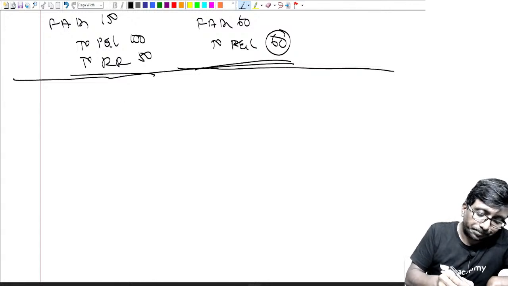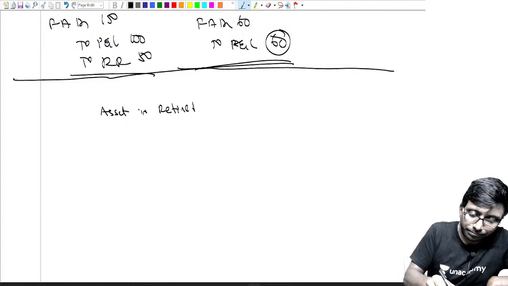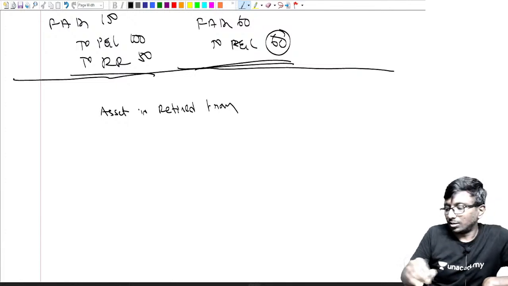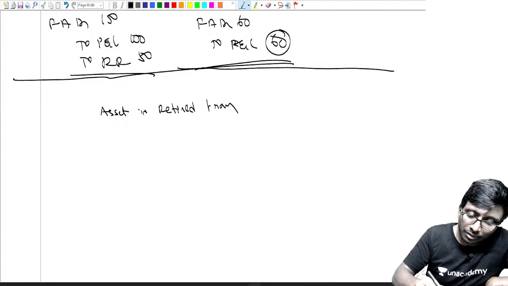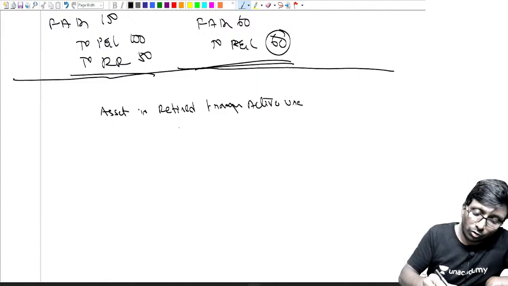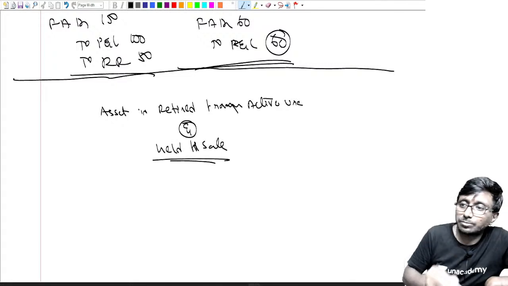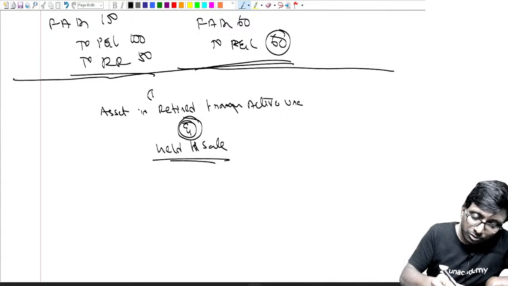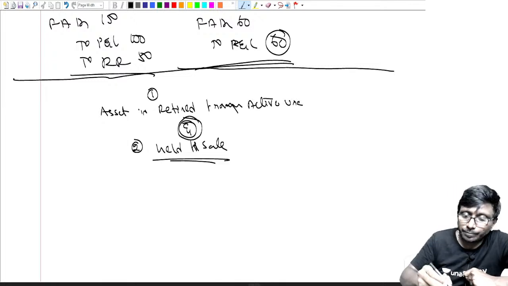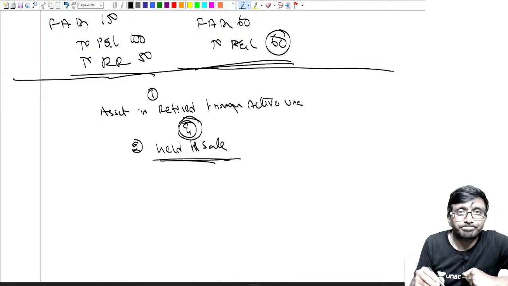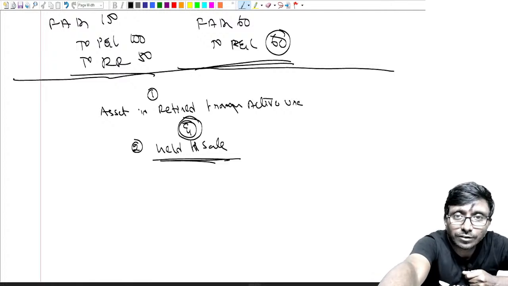Next concept: asset is retired. Retired means retired from active use, so you are not using it regularly, and it is held for sale. This is important. First point is this. Second point is that your management must have already decided to sell it off. We thought of selling it.